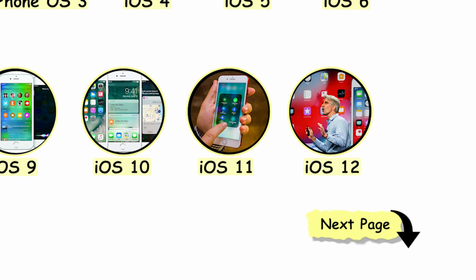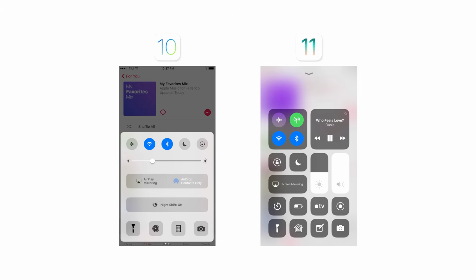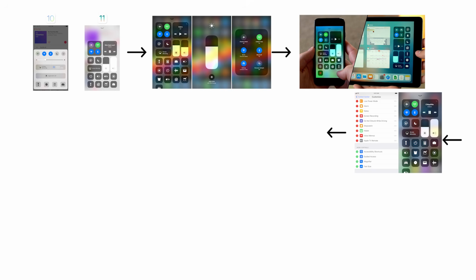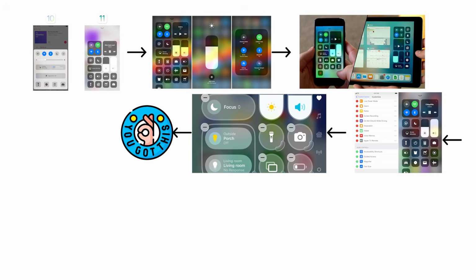iOS 11, the Control Center nobody asked to change. The Control Center before iOS 11 was 3 separate pages. iOS 11 merged everything into one customizable panel, accessed with one swipe. Users complained for weeks, then got used to it.